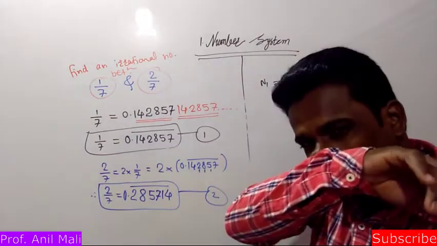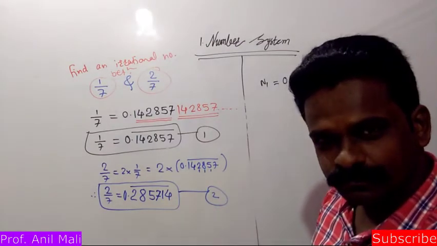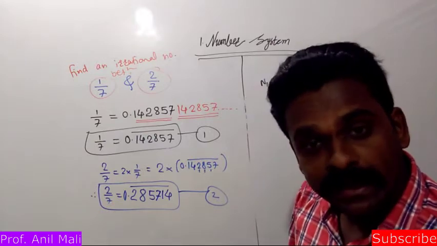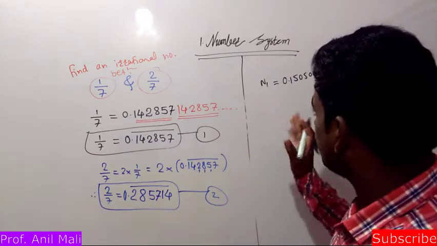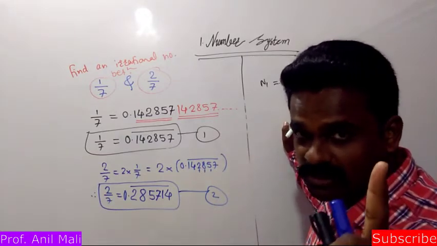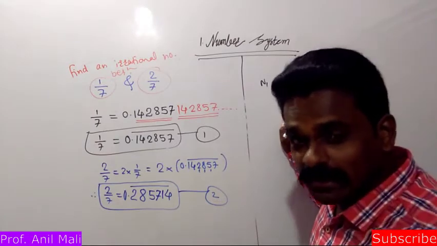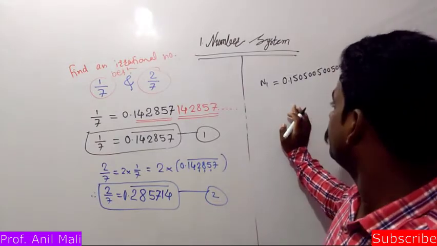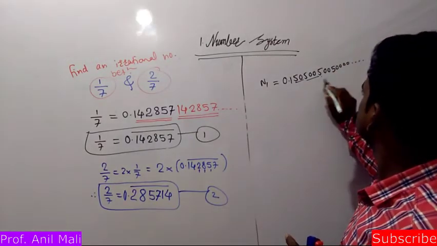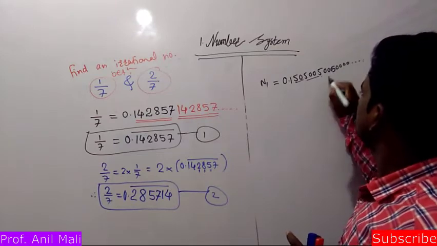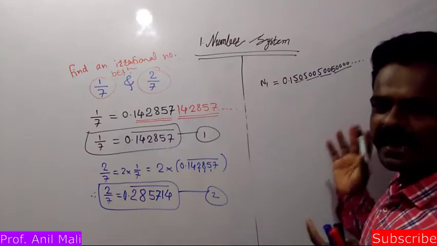Is it a rational number? No, it's not a rational number. It is an irrational number because it is not going to end at one point. This is the first condition. And the second condition, there is no fixed pattern in which a digit or group of digits are going to be repeated. This is 50, this is 500, this is, sorry, 3 zeros should be here. 5,000 and this is 50,000 and so on.